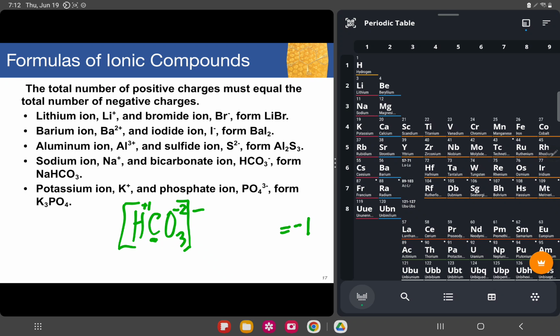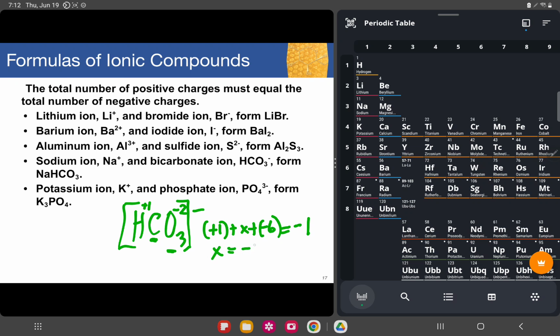We have to compute. So let's write positive 1 plus x plus negative 2 for oxygen times 3, because there are 3 oxygens right here. That would be negative 6. Now we'll move all the movable numbers to the other side of the equation for the x to remain on the left side of the equation.